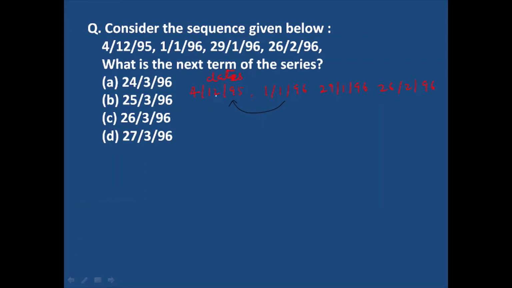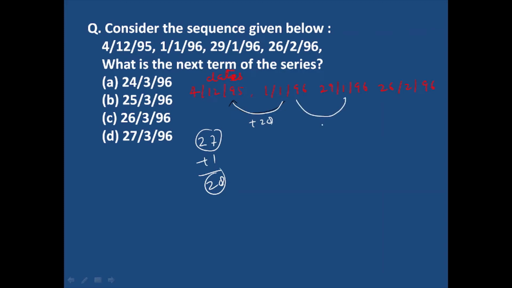Basically 95 is not a leap year. The 12th month of 95 consists of 31 days. Then 4 days are left. Then it will be 27 days, and year plus 1. It means 28 days. So the difference is plus 28.